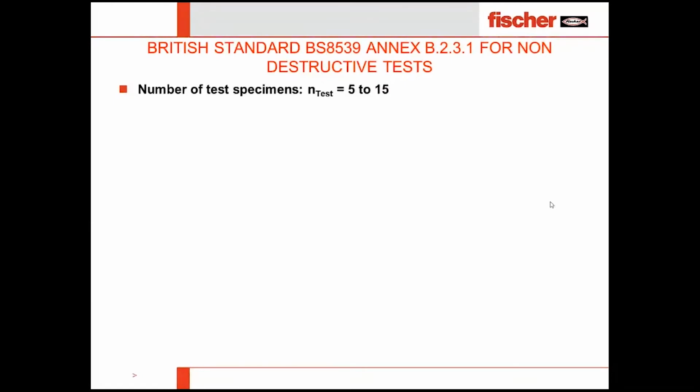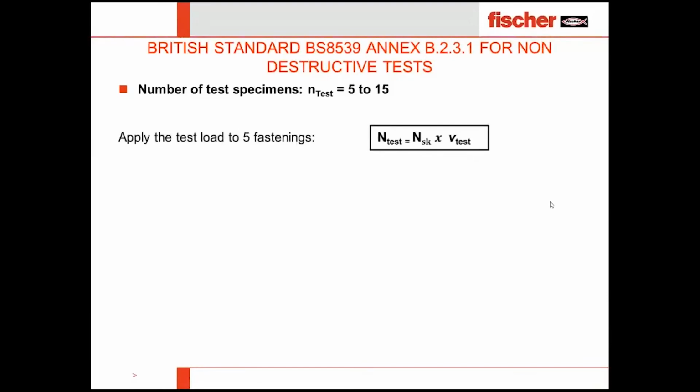However, for this also, we need to test 5 to 15 anchors. Here how the load has been defined. So N test equal to N is the required load in SK multiply with V test. V test is the safety factor again here.